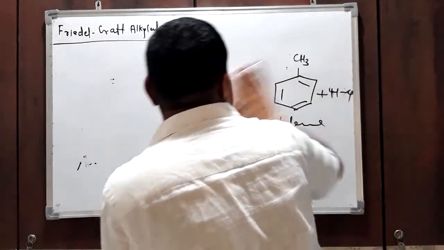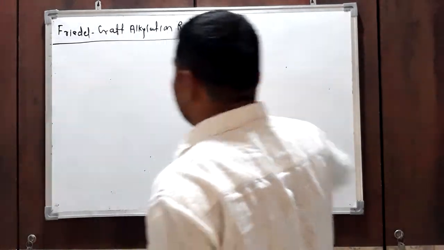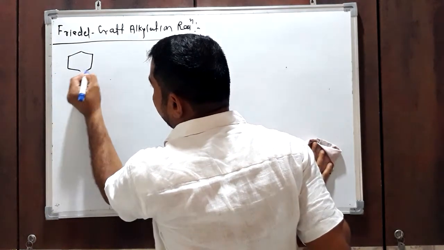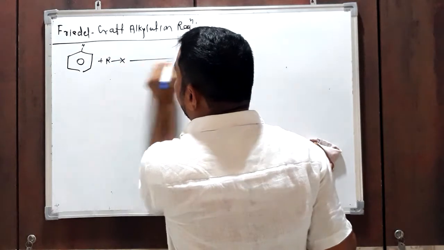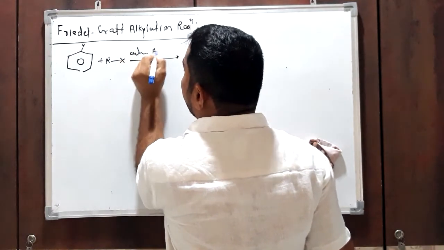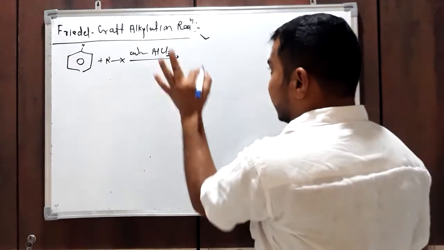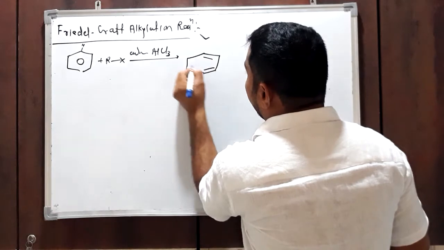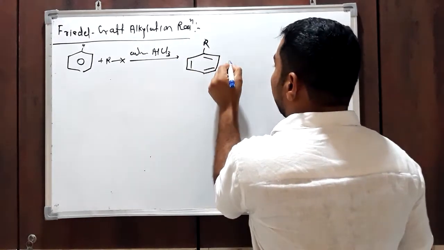Now we will discuss the mechanism. What actually happens in this reaction? Consider benzene treated with alkyl halide in presence of anhydrous AlCl3. Anhydrous AlCl3 is a Lewis acid, having a tendency to gain a lone pair of electrons, so it is called a Lewis acid.